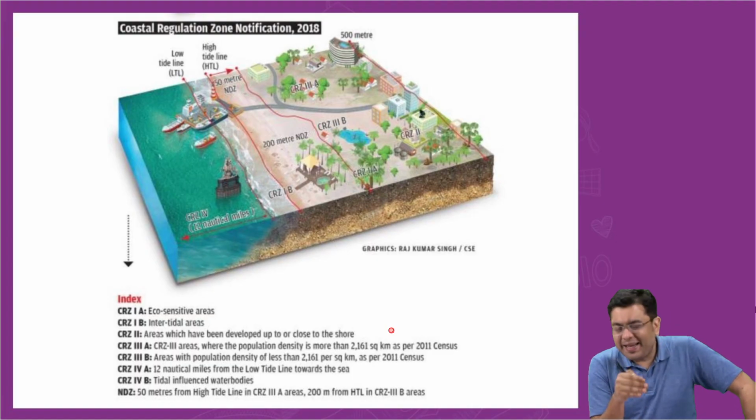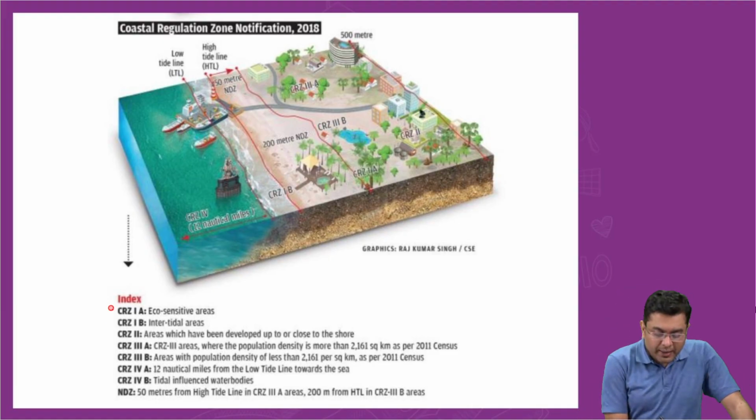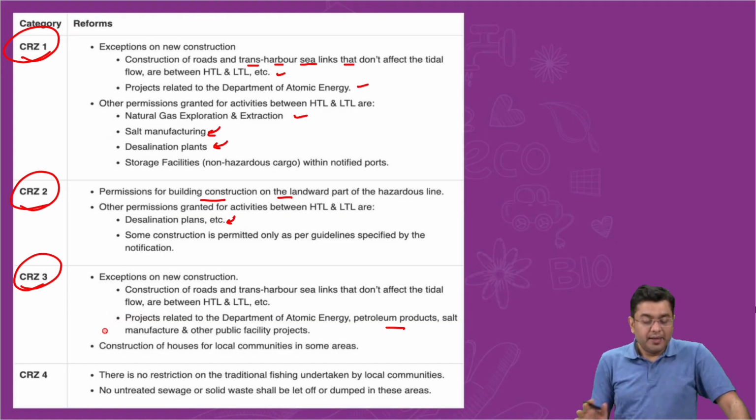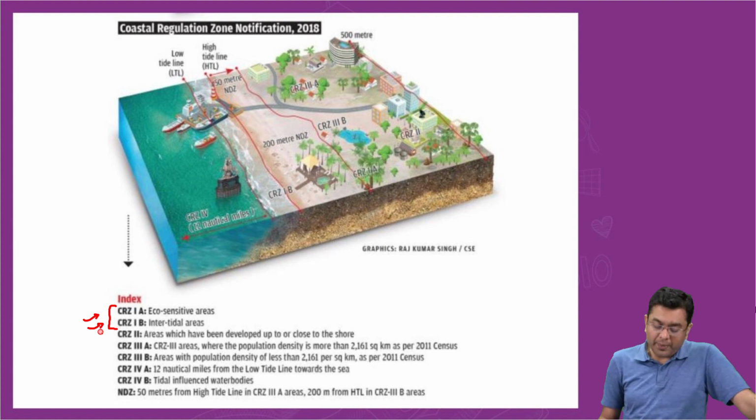In 2018, what was done? That the CRZ1 or Zone 1, Zone 2, Zone 3, Zone 4, this was basically amended. Now here, rather than one encompassing CRZ1, which was the condition of 2011, you had the classification of the coastal area into CRZ1A and 1B.